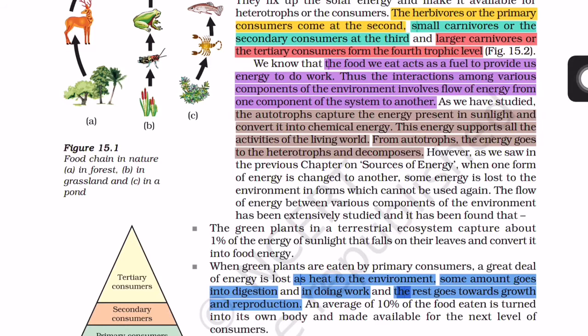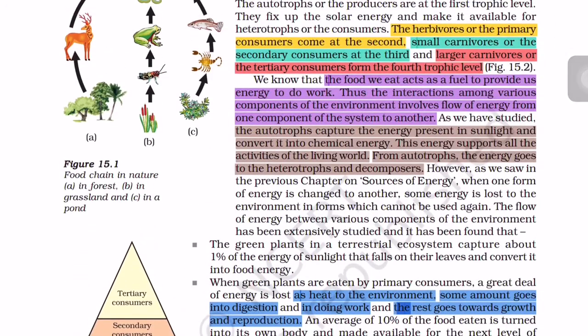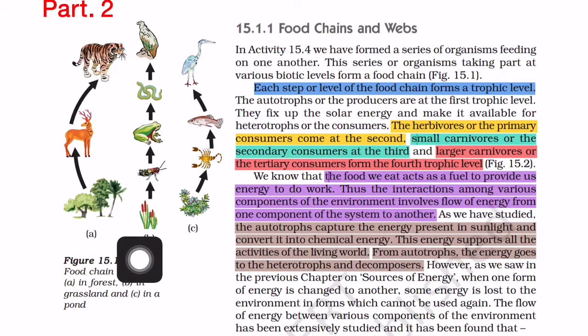You can see from the pyramid, and also in this ecosystem, these are examples of food chains. Herbivores means the animals which depend on herbs or plants. So these are herbivores: grasshopper, this insect, this deer. Herbivores come at the second trophic level. Who was the first? In the first level, the plants or the autotrophs.